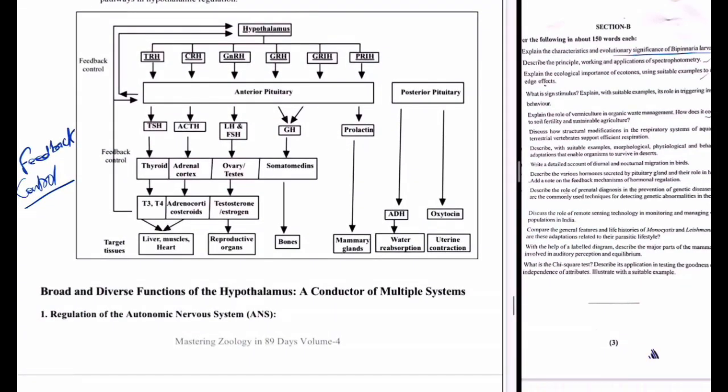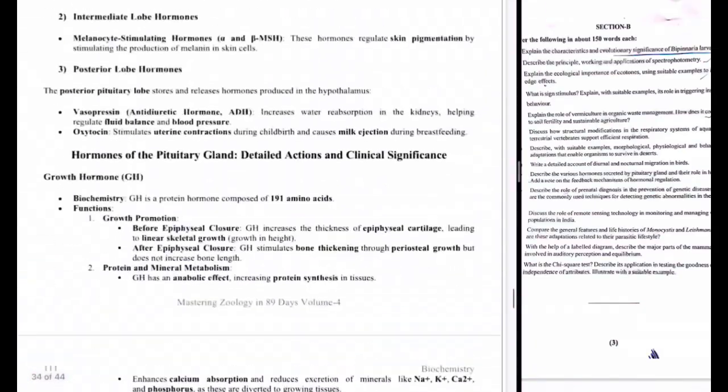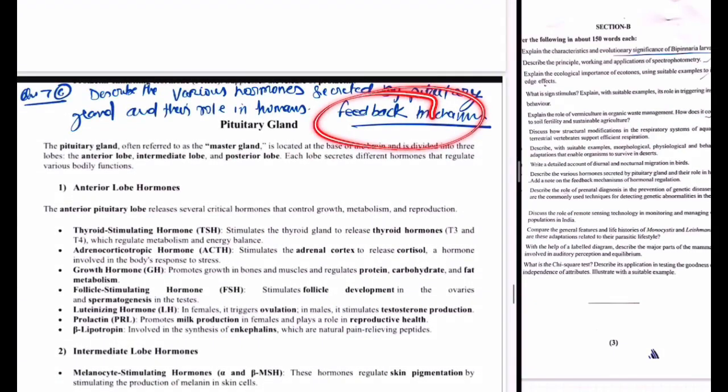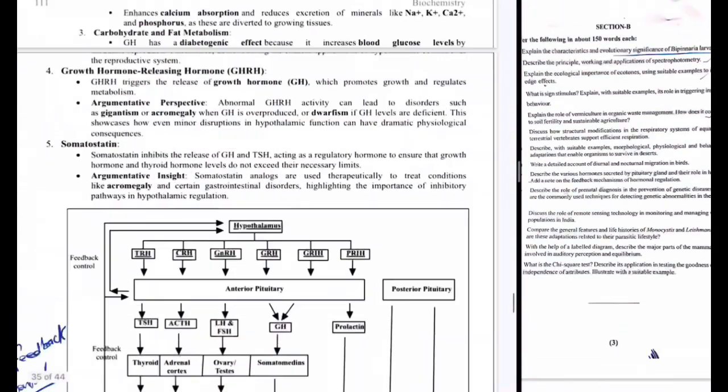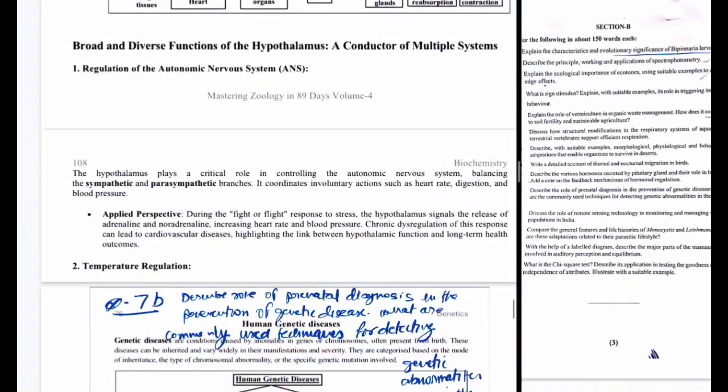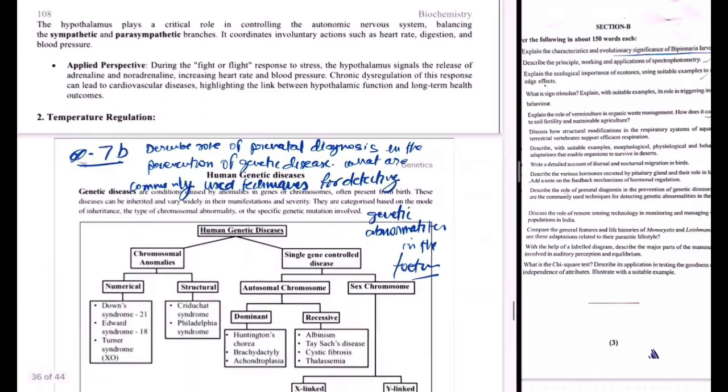There are different types of hormones and the feedback mechanism. Yes, the feedback mechanism has also to be explained. So this will cover easily 3.5 page or 2.5 page. It depends upon handwriting too, so you can cover it that way.